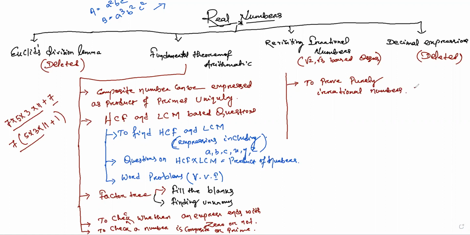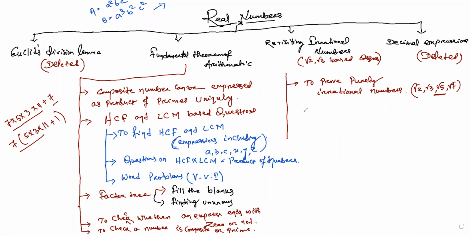That is, for example, we can say root 2, root 3, root 5, root 7, like this. So we have already discussed. All these are in the same format. Each and every question is in the same format. You can answer them without any hesitation. Aram se you can answer.